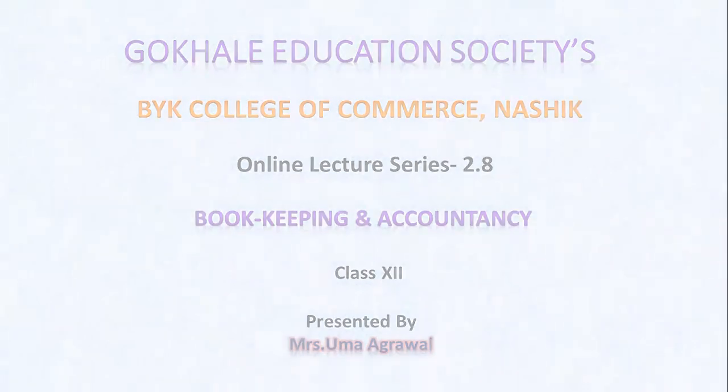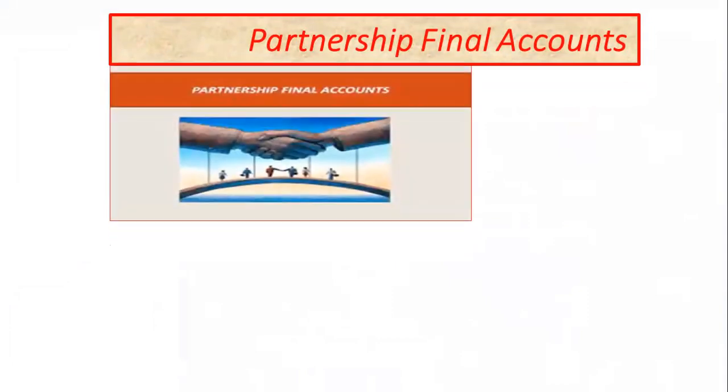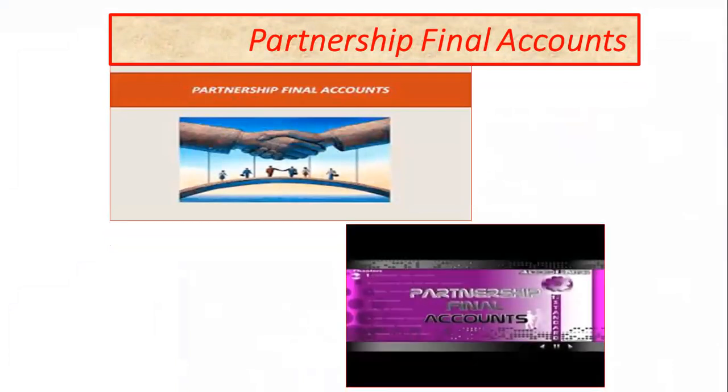In a sole proprietorship concern, final accounts of an individual only is prepared, whereas in partnership, more than one individuals are involved. So we prepare final account of more than one individual.